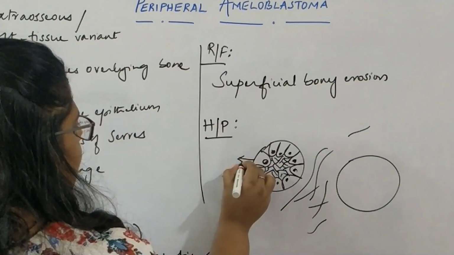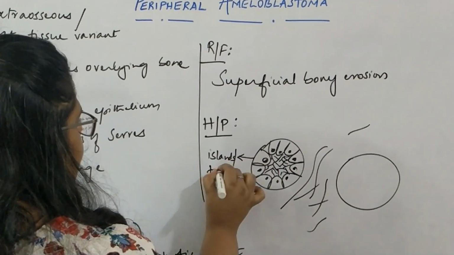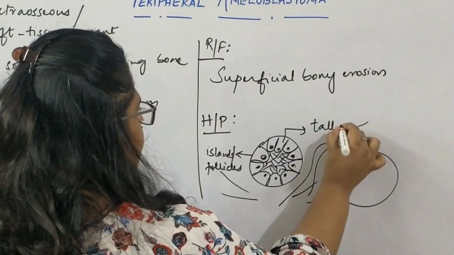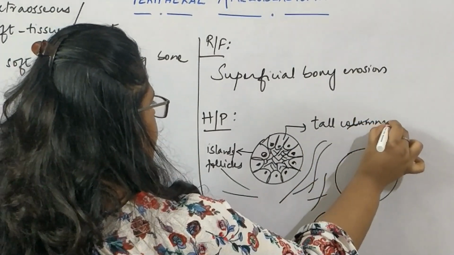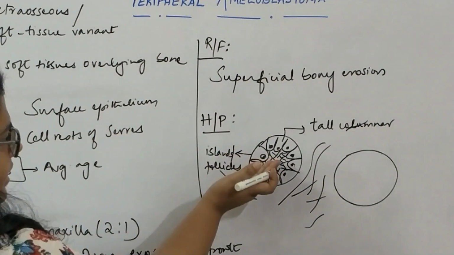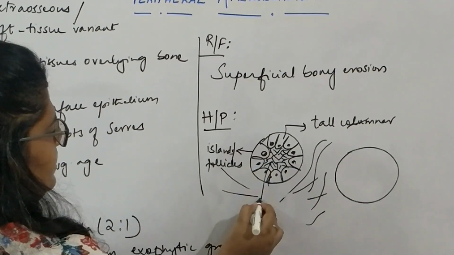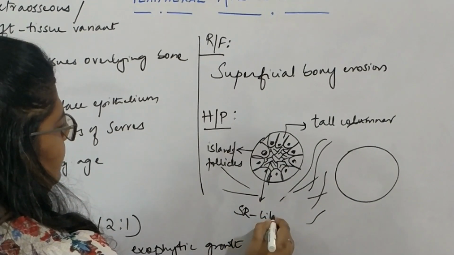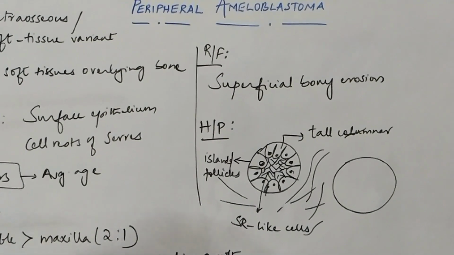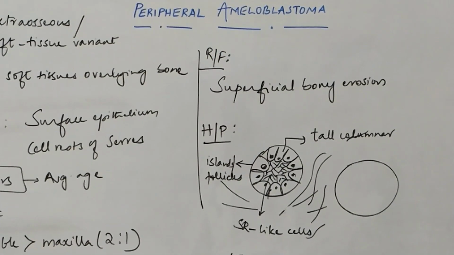So these are the islands or nests or follicles, to be more precise. The peripheral cells are tall columnar. The nuclei, this is called reverse polarization, that is, it is placed away from the basement membrane. This is the basement membrane, the nuclei is placed away, and the central cells are the stellate reticulum-like cells. Okay, so this is similar to what you will see in peripheral ameloblastoma, but there is one difference